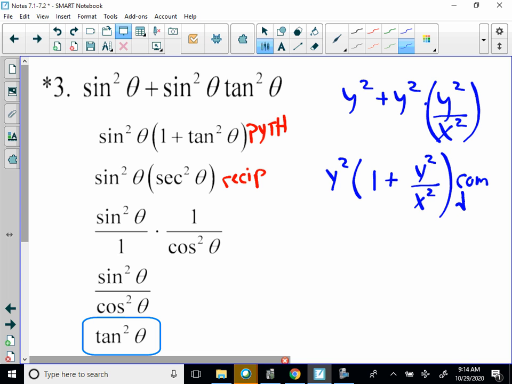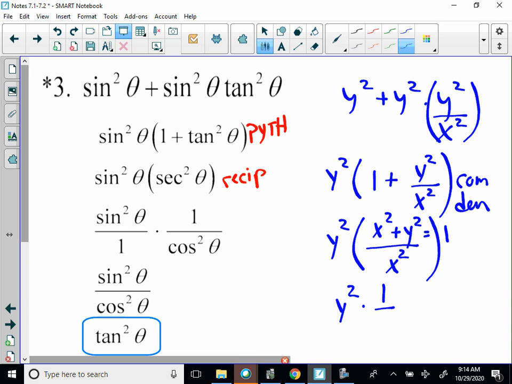Common denominator, and that's going to be y squared times x squared plus y squared over x squared. You know this is equal to 1. So it's going to be y squared times 1 over x squared, which is equal to y squared over x squared, which is equal to tan squared theta.